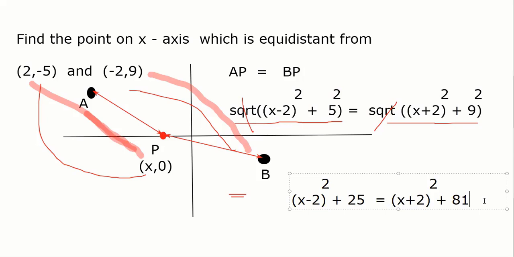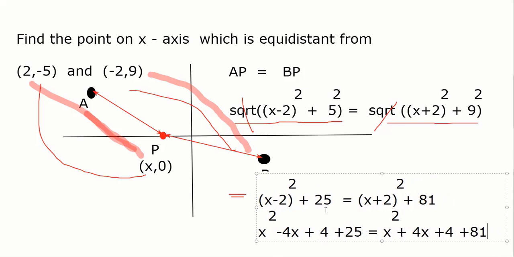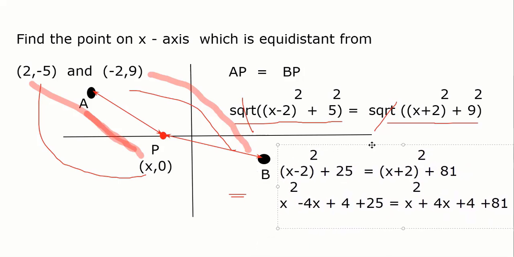Let's solve it. So when you open it, it becomes x square minus 4x plus 4 plus 25. This becomes x square plus 4x plus 4 plus 81. Right, everybody? It's very simple maths. We simplify this. Let me write on the top.